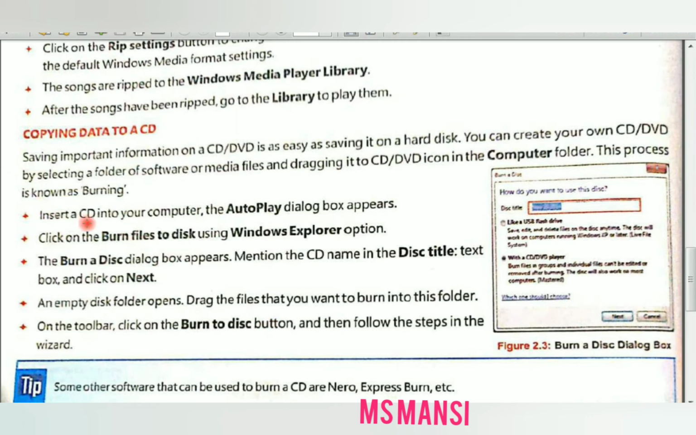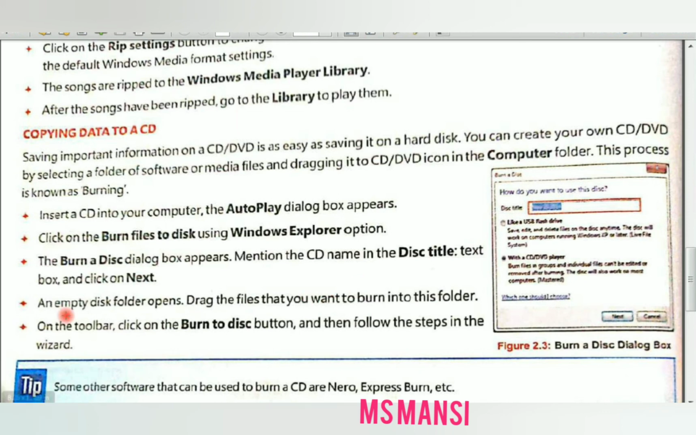Students, for this you have to insert a CD into your computer first. Then the autoplay dialog box appears. Then you have to click on the burn files to disc option. Then the burn a disc dialog box appears. Then you have to mention the CD name. See here, like this you have to mention the disc title here and then click on next.